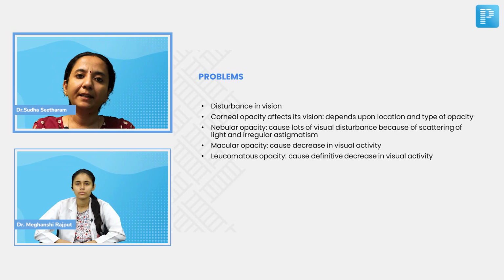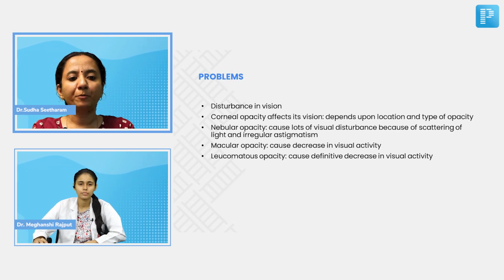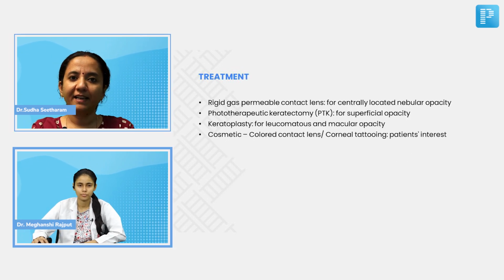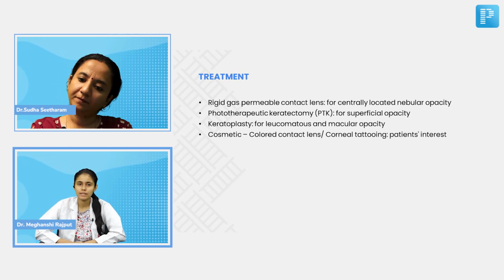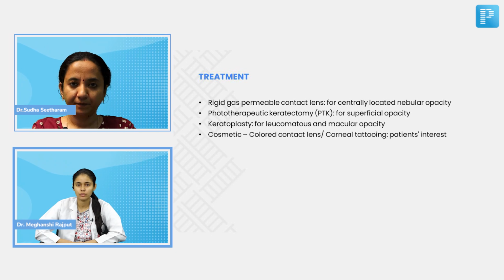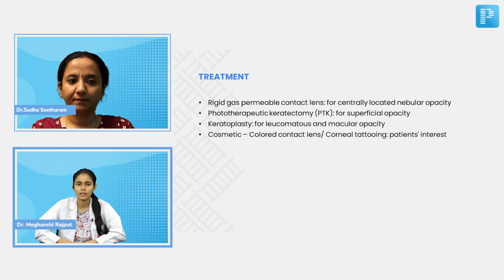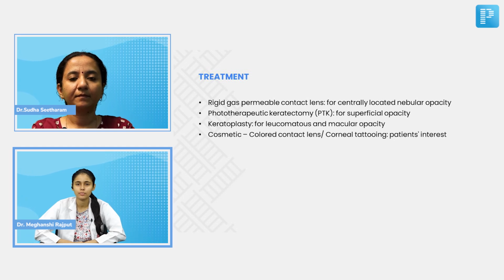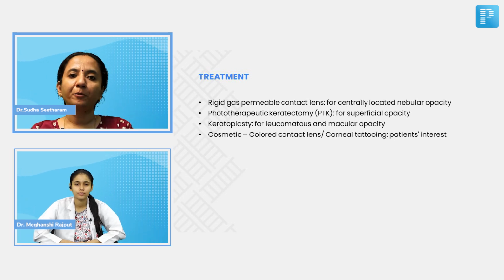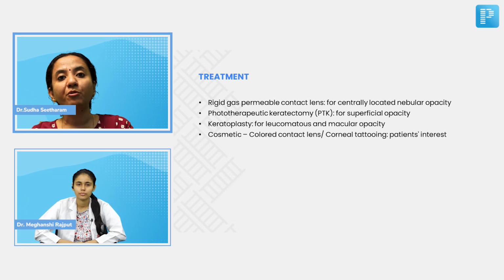So how do we treat them? What are the treatment options? Please go to the next slide, Meghanshi. There could be rigid gas permeable contact lenses, then phototherapeutic keratectomy, keratoplasty, and cosmetically there are colored contact lenses and corneal tattooing. Correct. So these are the different options. So let us just look at what we should do in which case.